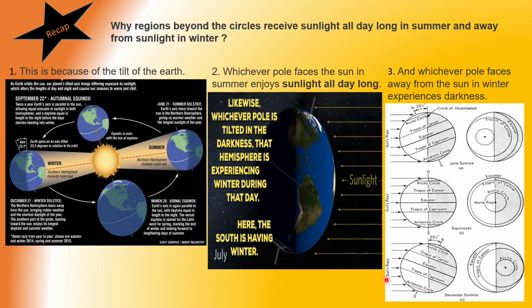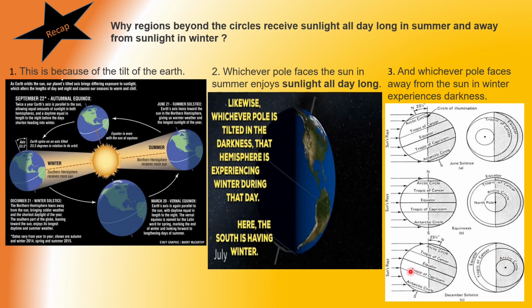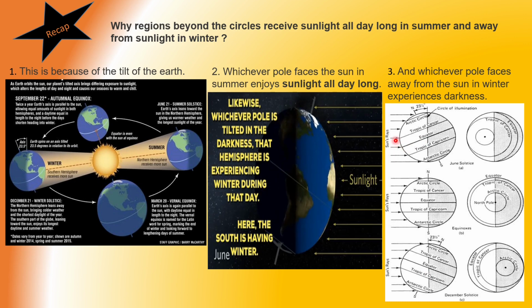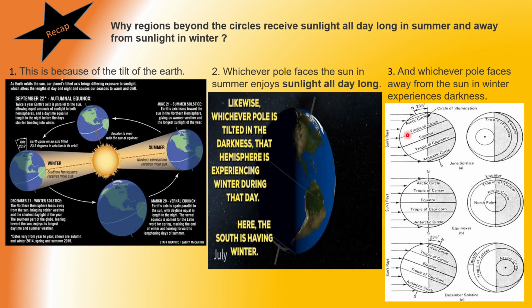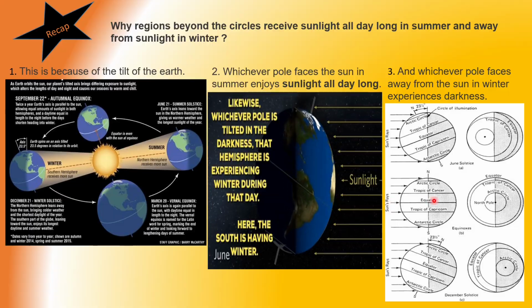Because that time sun rays are vertical on Tropic of Capricorn. Whereas on 21st June, sun rays are vertical on Tropic of Cancer, and on 23rd September and 21st March, it will be vertical on equator.